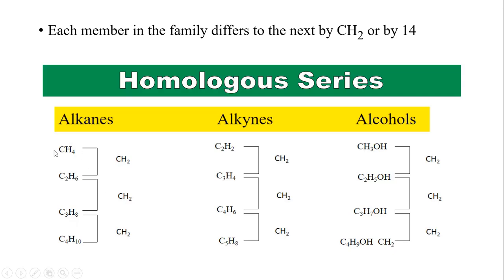So just find the relative molecular mass of this one, this one, this one, and that one. When you subtract for this and that, the answer will be 14. This and that, the answer will be 14. That and that will be 14. So all this is just to explain the point which says each member in the family differs from the next by CH2 or by 14.